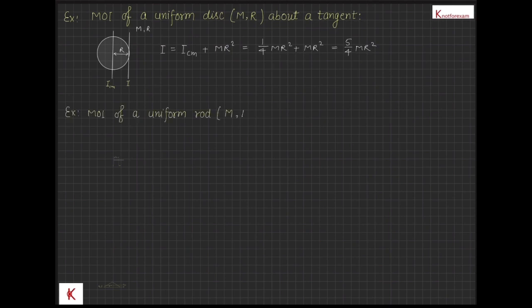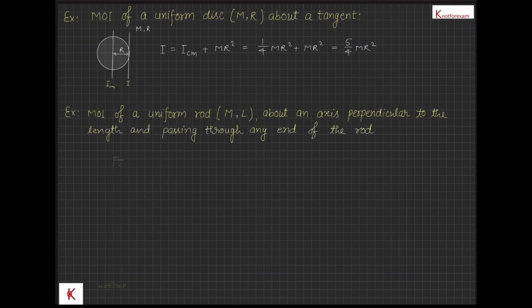Let's find moment of inertia of a uniform rod of mass m and length L about an axis perpendicular to the length of the rod and passing through any end of the rod. The distance from the center of mass axis is L/2 and moment of inertia about center of mass axis is mL²/12. Then moment of inertia about this axis will be mL²/12 plus mL²/4, that will be equal to mL²/3.